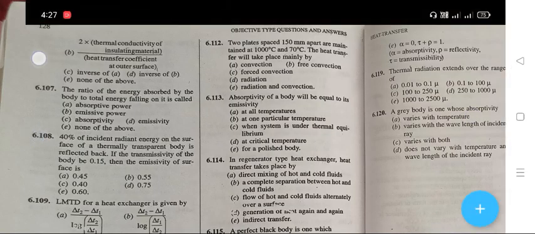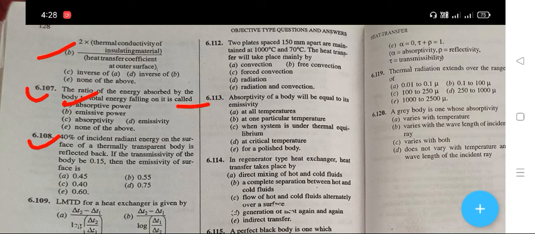The right answer is B, that is 2 into thermal conductivity of insulating material upon heat transfer coefficient. The next question is the ratio of the energy absorbed by the body to the total energy falling on it is called. The right answer is A, that is your absorptive power.